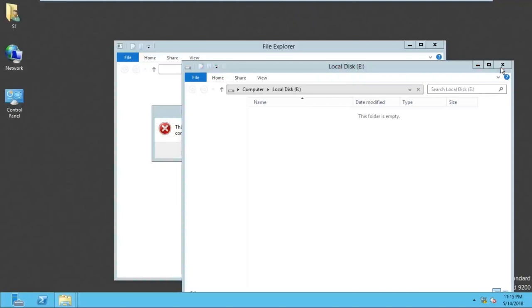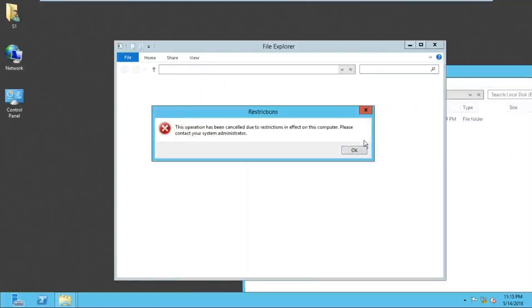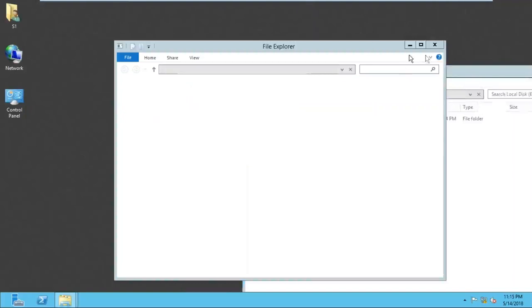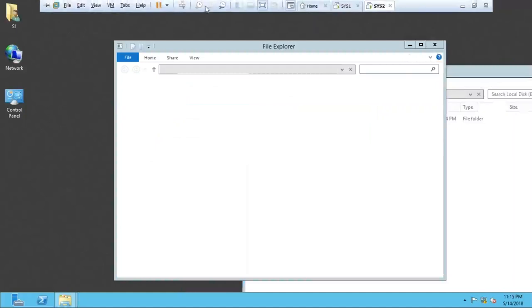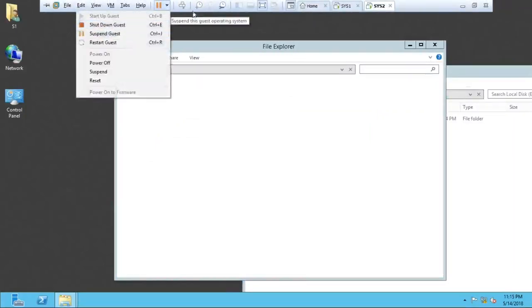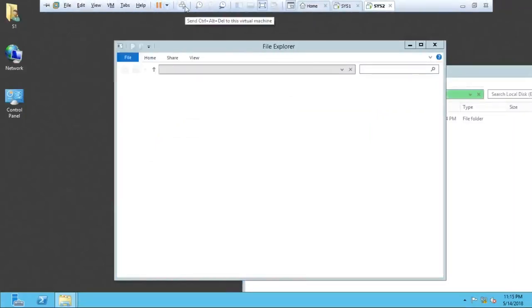By the help of group policy, we have seen how to restrict a drive. Just one minute, I will restart this computer. The job is done. As a user, we can sign out.